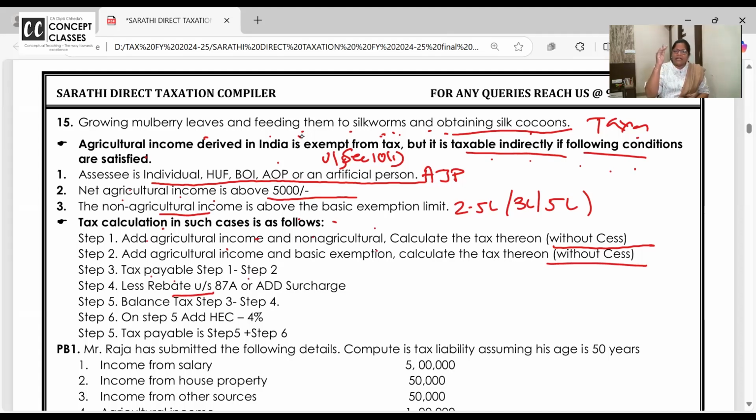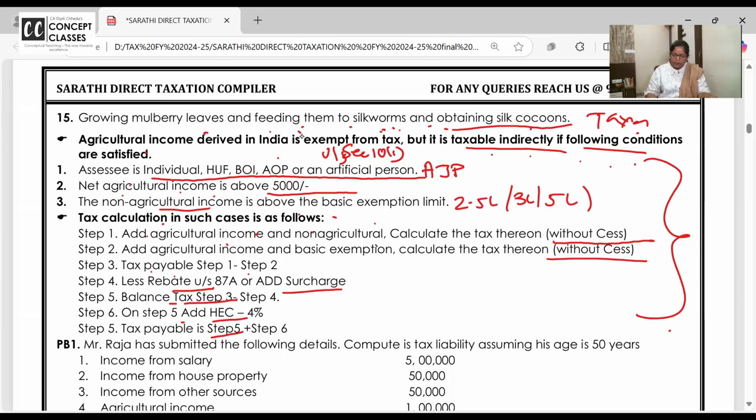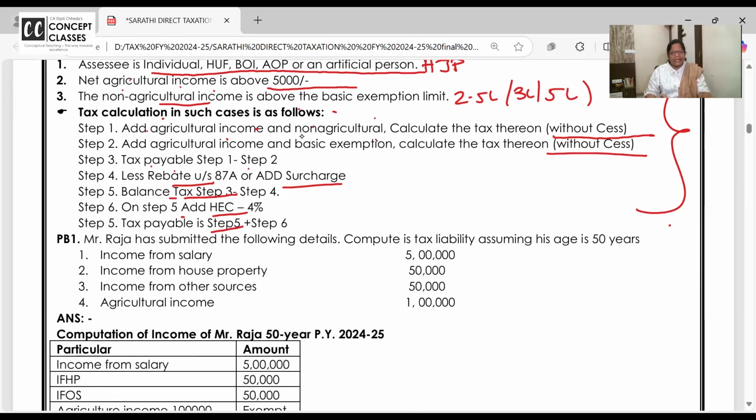Minus rebate if the income is less than 5 lakh. Add surcharge if the income is above 50 lakhs. Whatever tax you get, finally add health and education cess. Nothing theory. If you have not followed much in this, no problem. Let us directly work out one problem and it will be clear to you.